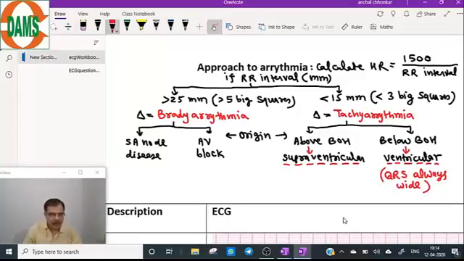A very important conclusion of the ventricular origin. If the pacemaker is below bundle of His, this we have done in the QRS section. If the pacemaker is below the bundle of His, the QRS will be wide, because one ventricle will be depolarized first, followed by the other ventricle. So this is a very important finding in the ventricular origin.